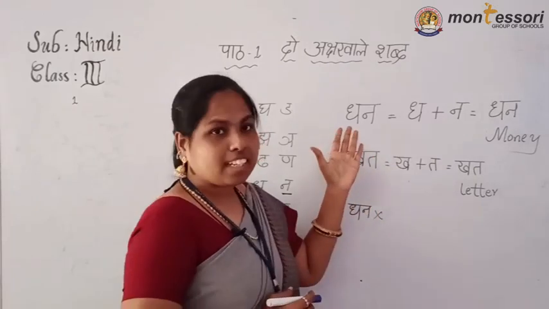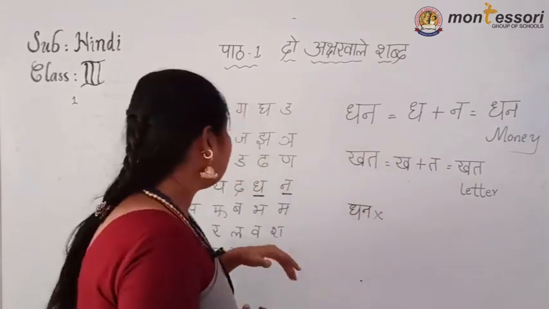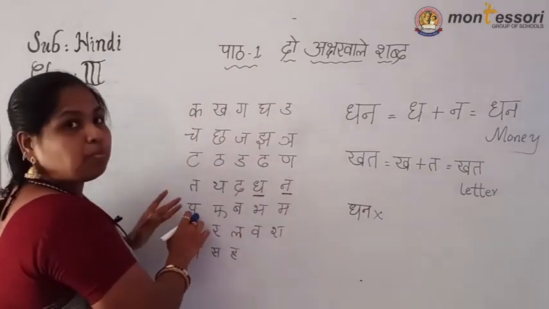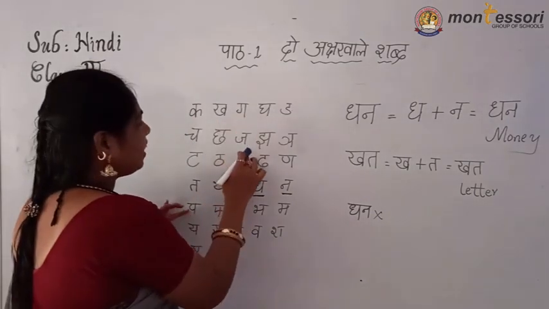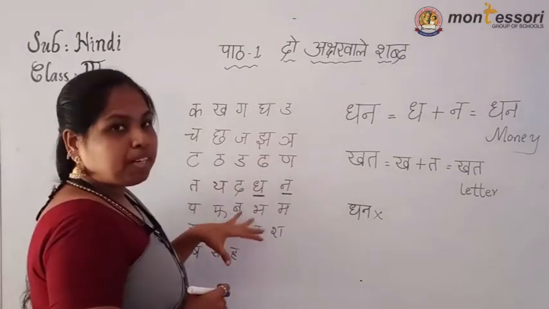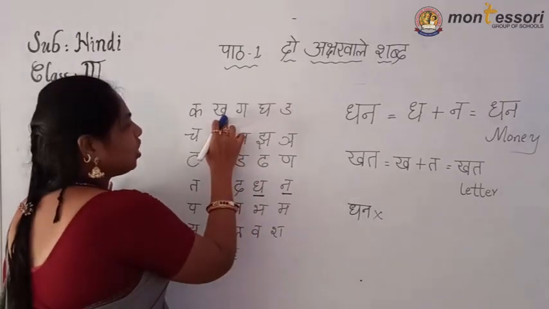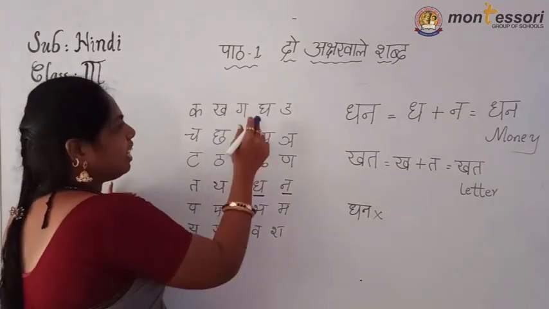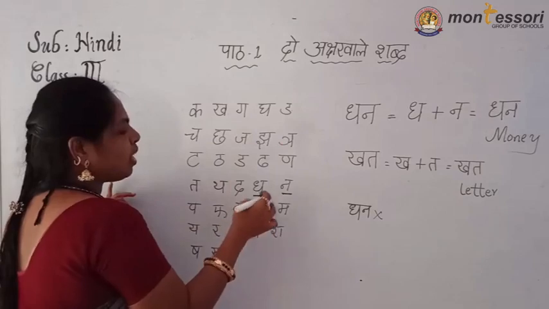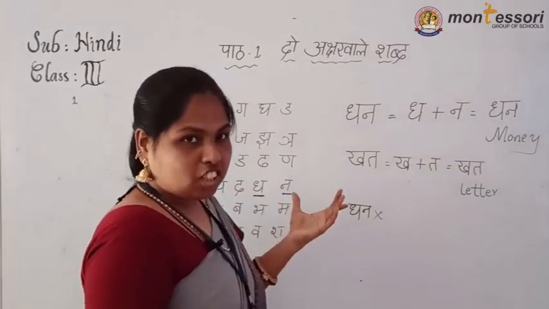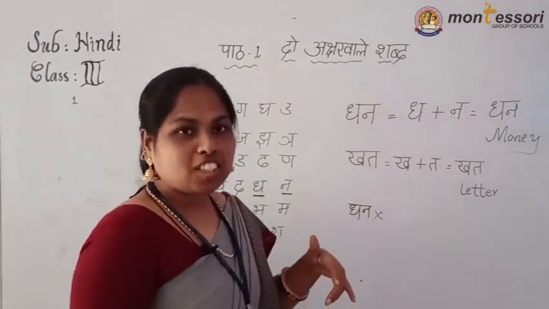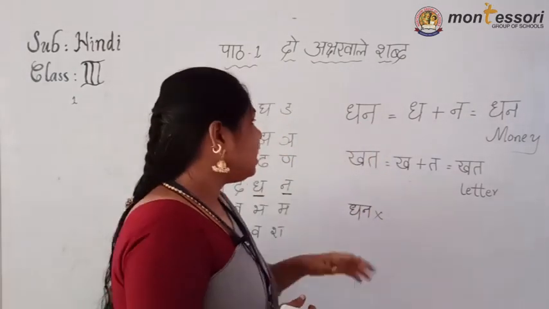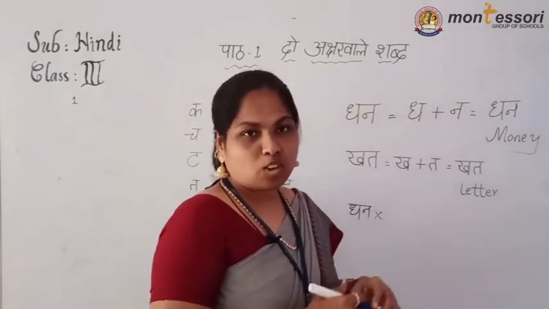What do you have to do? How do you have to take the correct pronunciation? See, in this one I told you ka, cha, ta, ta, pa are Alpapran letters. Ka, cha, ta, ta, pa and ga, ja, da, da, ba are Alpapran letters. Now here, kha, cha, tha, tha, pa and gha, jha, dha, dha, bha. These are Mahapranaakshar. Mahapran means in this letter we have to add a ha sound.